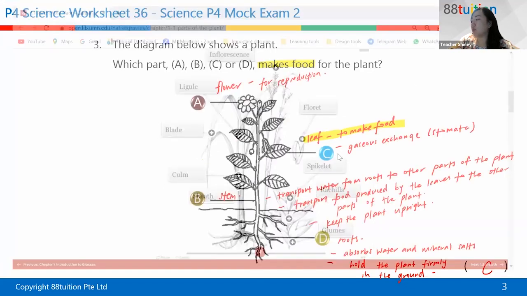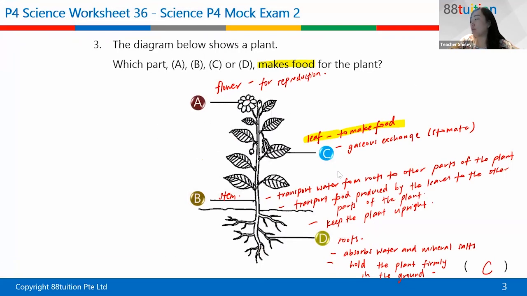So grass is the same. It's actually a flowering plant. So it does work the same way as any other plants that we usually see. Okay?